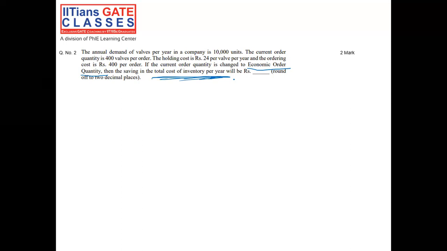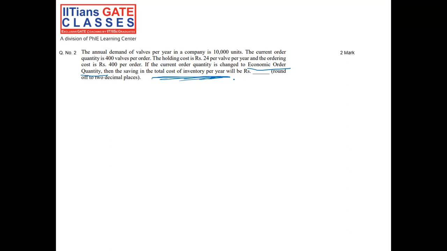So in this question, it is asking that in a particular company, there is some annual demand of walls and they are ordering 400 walls per order. What if they switch to economic order quantity? Then what will be the total cost of inventory and the saving in total cost of inventory?